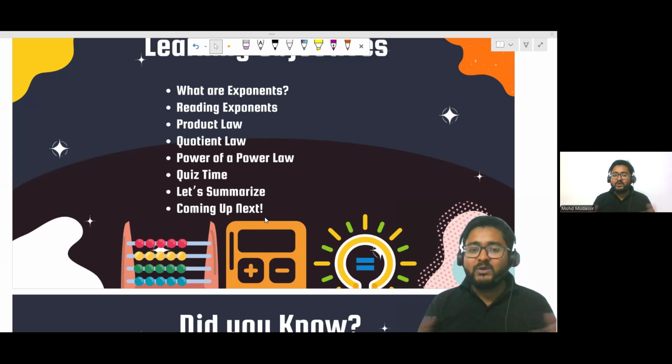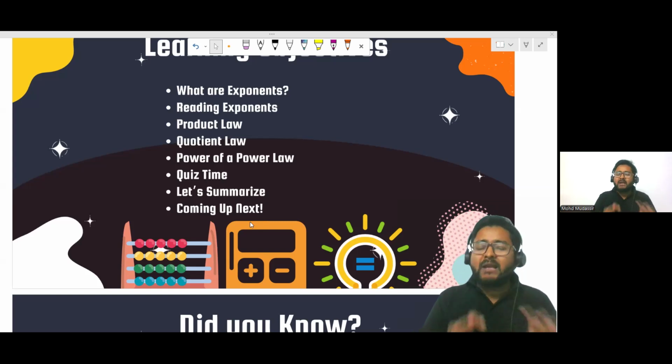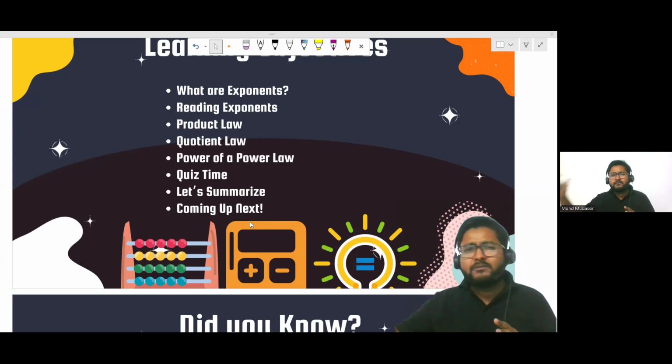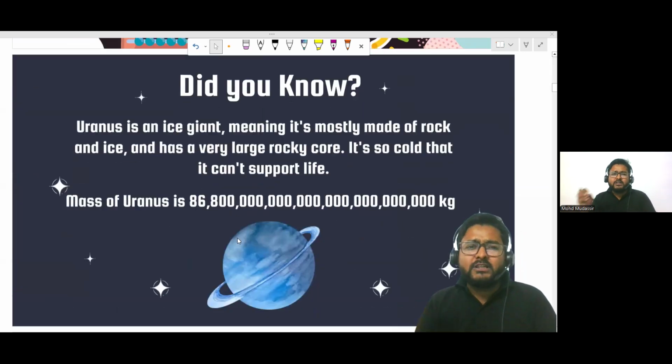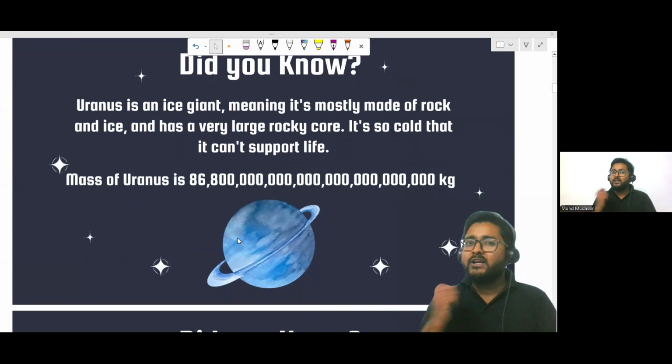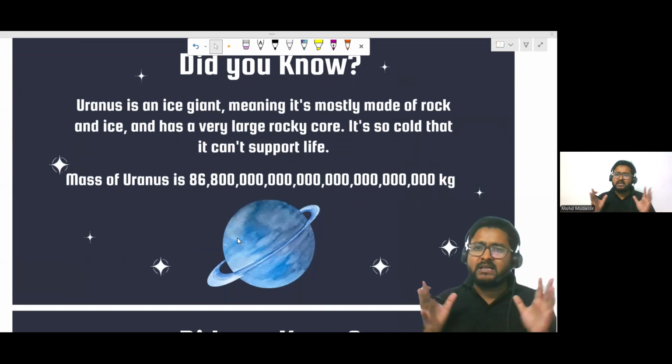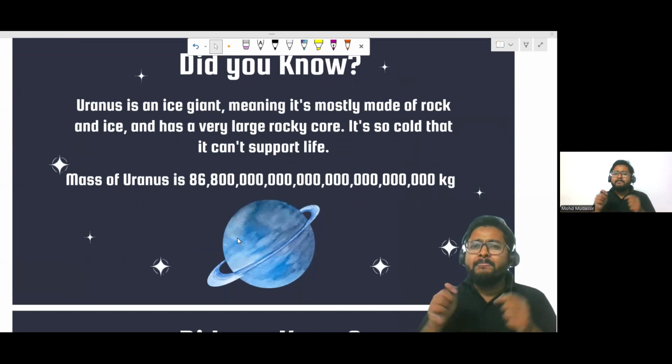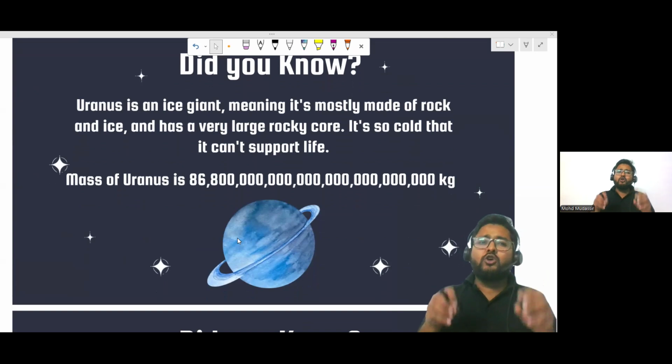All right. So let's continue with this class. You are all aware of planets, right? You know lots of things about the planets. So here I have taken one planet. You are already aware of this planet. What is the name? It's already written, Uranus, right? This is really huge in size, and it is mostly made of rock and ice.